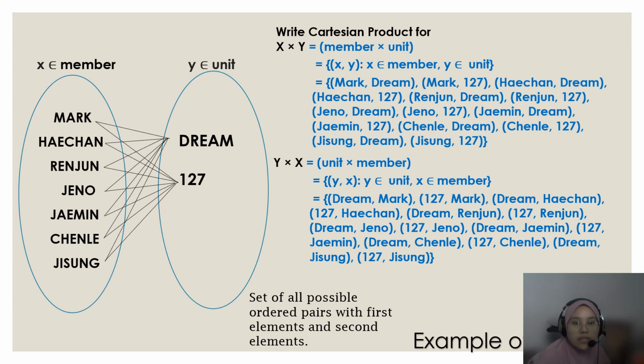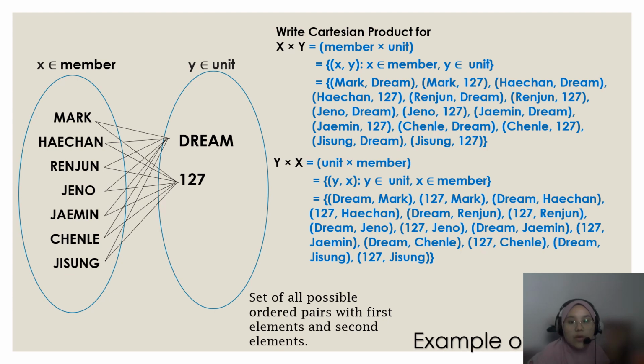So the answer is this, according to the order (x, y), which is Mark Dream, Mark 1 to 7, Haechan Dream, Haechan 1 to 7, Renjun Dream, Renjun 1 to 7, Jeno Dream, Jeno 1 to 7, Jaemin Dream, Jaemin 1 to 7, Chenle Dream, Chenle 1 to 7, Jisung Dream, Jisung 1 to 7. So that is the answer for the first question.